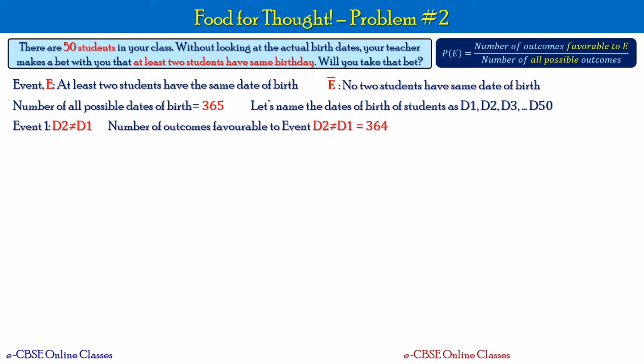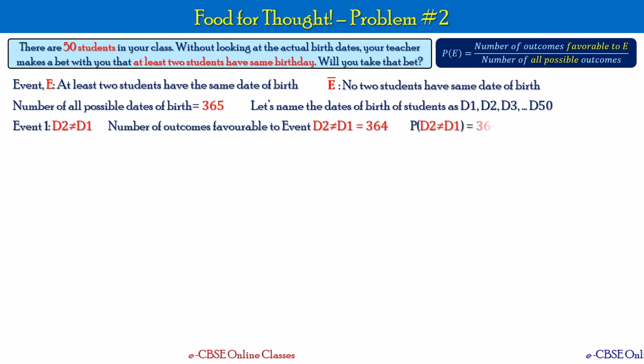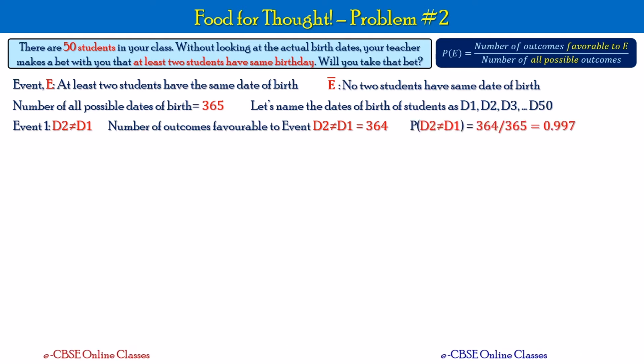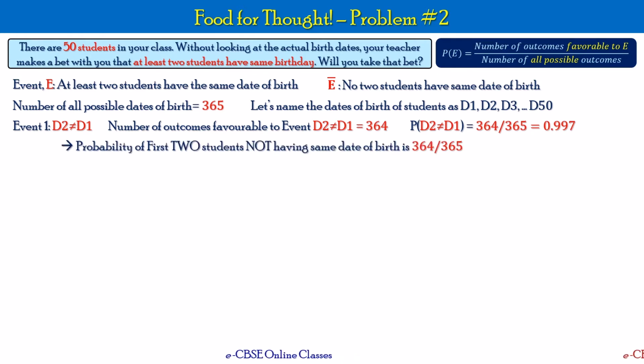So the possible outcomes favorable to the event D2 not equal to D1 is 364. So what is the probability of that event? 364 divided by 365, that is equal to 0.997. So the probability of the first 2 students not having the same date of birth is 364 by 365. Please remember this.